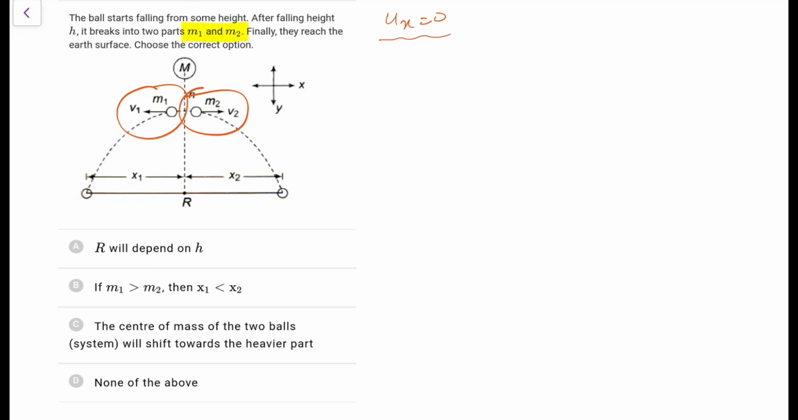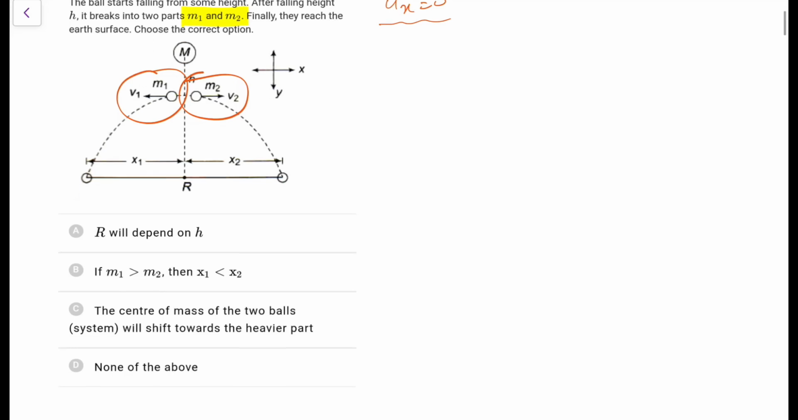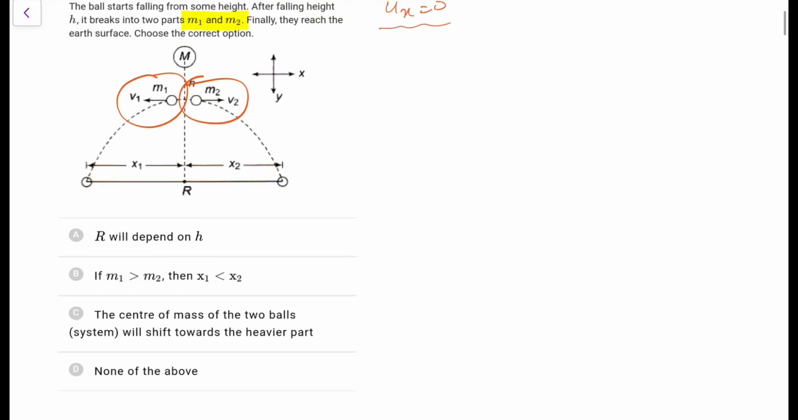Because they have moved horizontally, I'm assuming the vertical component will still be the same. The ball starts falling, it breaks at height h, and they reach the Earth's surface. Choose the correct option. So, will the value of r depend on h? No, the value of r will not depend on h. Okay, no, it will depend on h. No, it doesn't seem like it will depend. If m1 is greater than m2, then x1 is greater than x2.